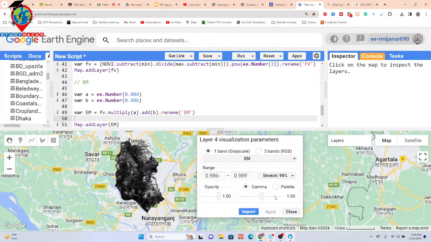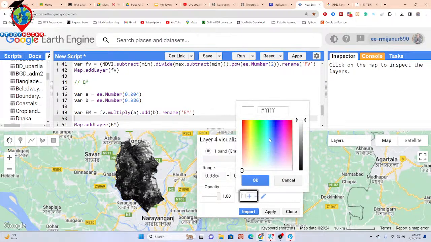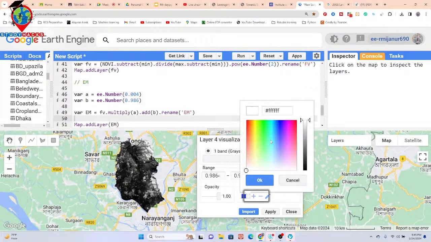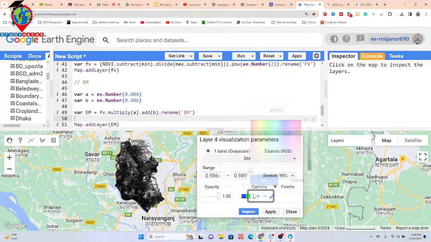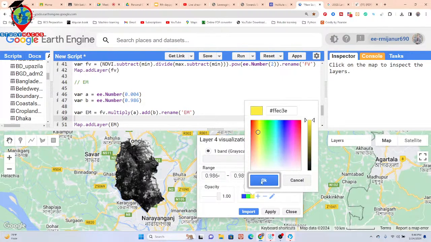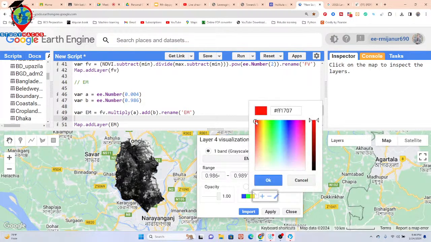If you want, you can also add a visualization. Suppose for low emissivity we show this type of blue color, then for greater values this type of green color, then yellow, and then for greater values this type of red color.